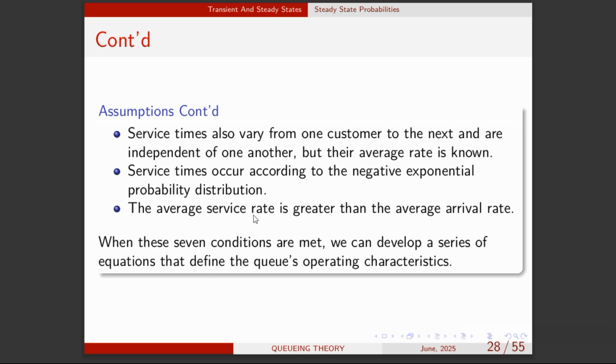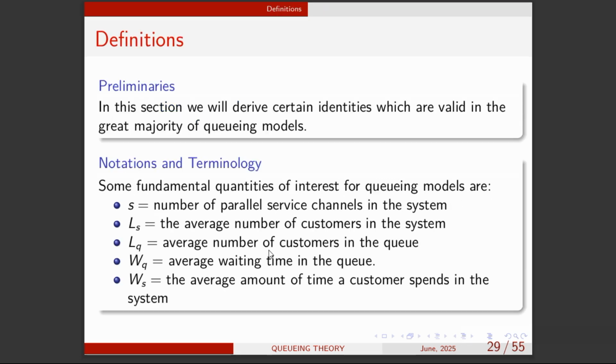Okay, so let's now look at the operating characteristics of a queueing model. Some preliminaries and terminologies. Let's look at the notation. When you see S in a queueing model, we're trying to say that this is the number of parallel service channels in the system. So S is mostly referring to a system, and Q is referring to a queue. Remember I told you that system length should be equal to the queue length plus the what? The service length, right? So a system is mostly denoted by S and the queue is Q, right?